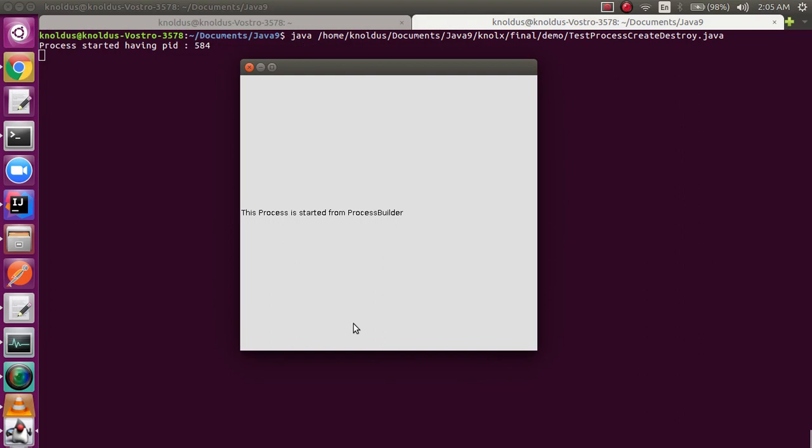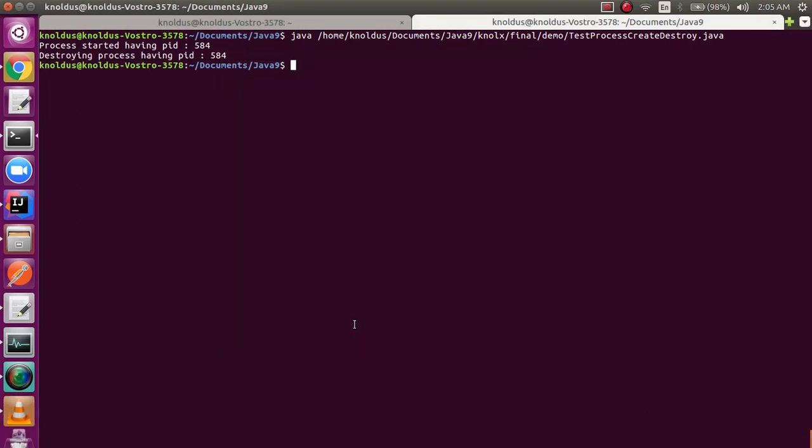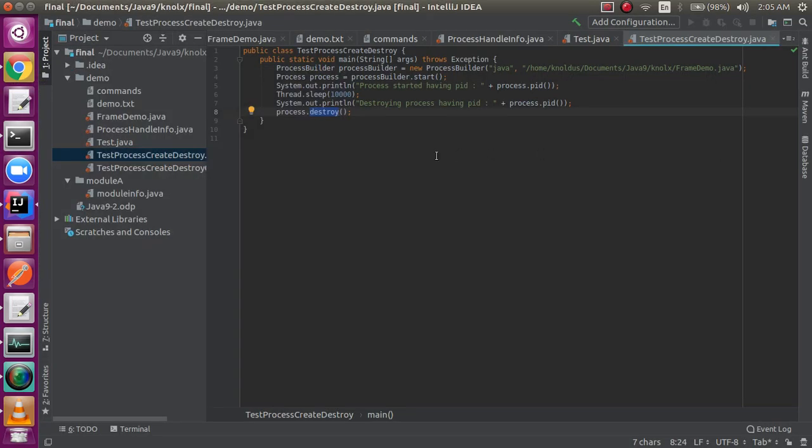I am not touching my mouse or keyboard. You can see that it got destroyed by itself and the sysout statements have been displayed. So the process with this PID got started, and after 10 seconds it automatically gets destroyed with the help of our Java code. So one Java process is able to access another Java process. You can see these amazing features that Java 9 has provided.